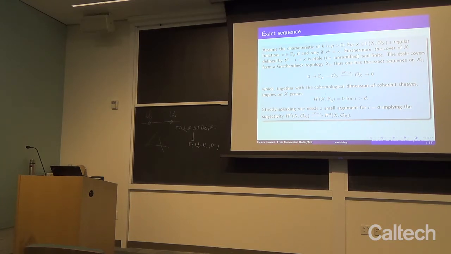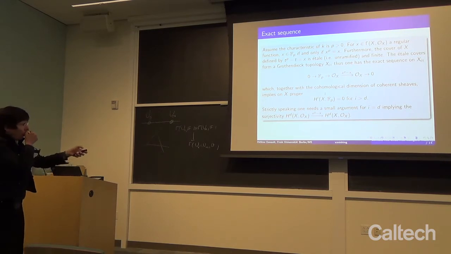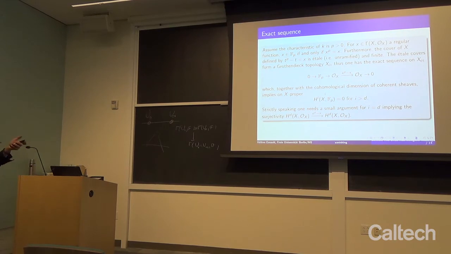And that has a consequence: when we look at this étale cohomology with Fp coefficients, it is squeezed between the cohomology of O in cohomological degree one less and the cohomology of O in the same degree. But now by what we said before, the cohomology of O dies beyond the dimension, because this is coherent. So that gives precisely the vanishing of this group here, except for i equals d, where we need an extra little argument which I don't give now.